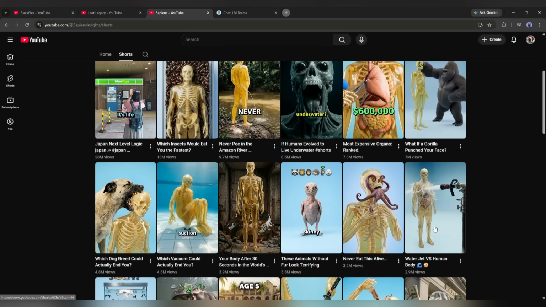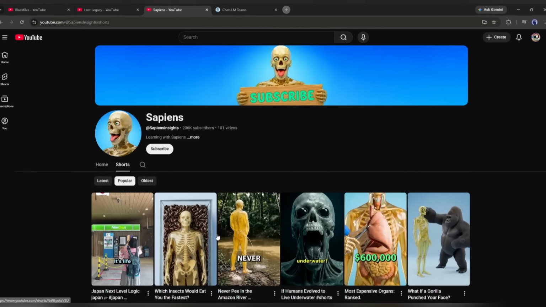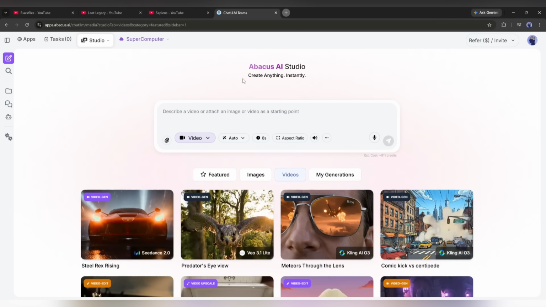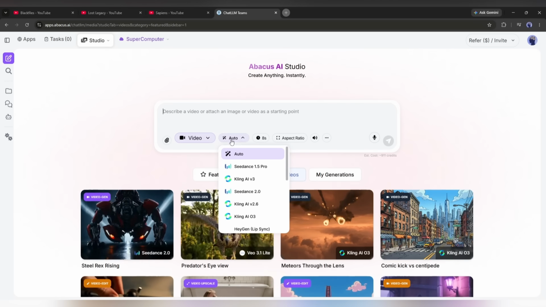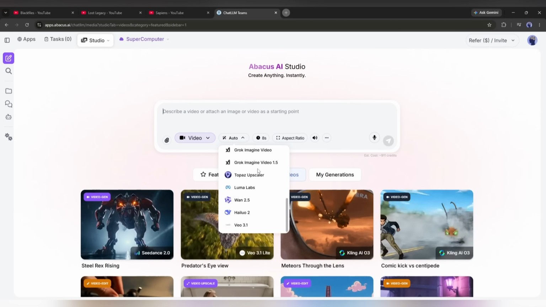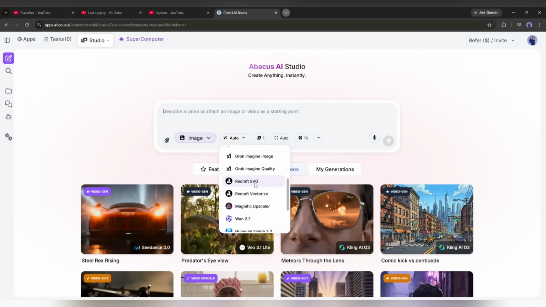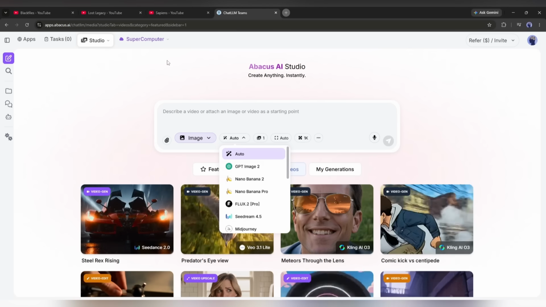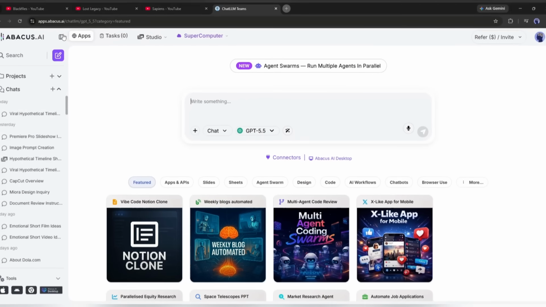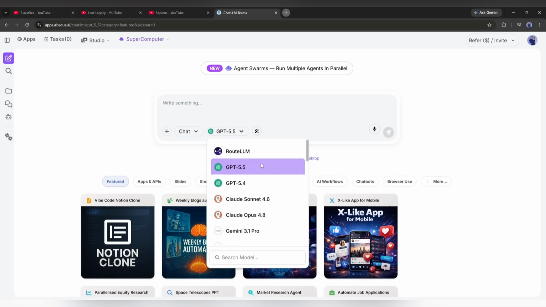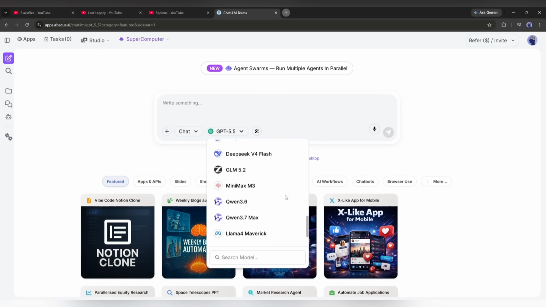To create all the videos, I will use only one platform called Abacus Studio. Here, you can access more than 50 generative models to create images, videos, voice, and more. Almost all the popular and powerful tools are available here, and this is inside the Chat LLM team, where you will get access to all the premium chat models. Okay, let's create the first video.